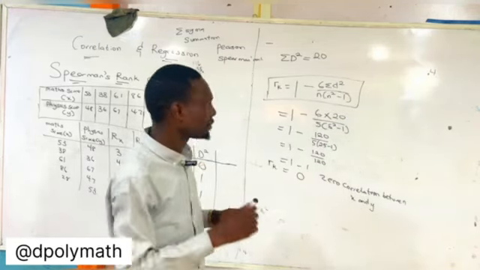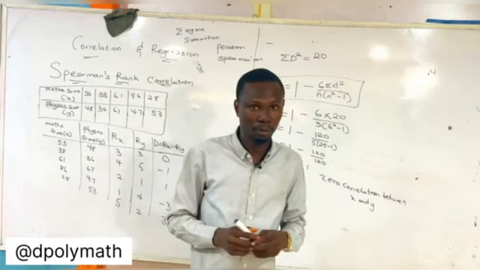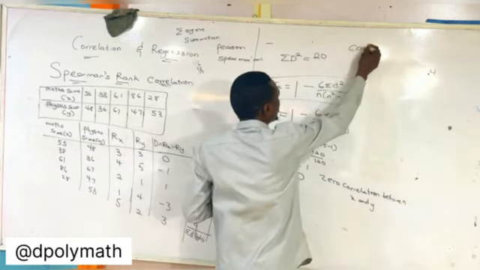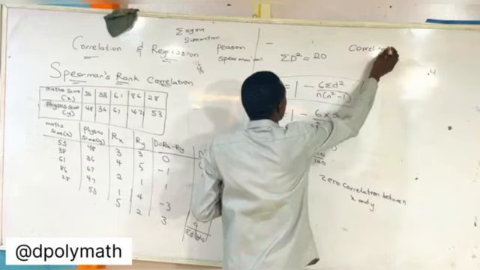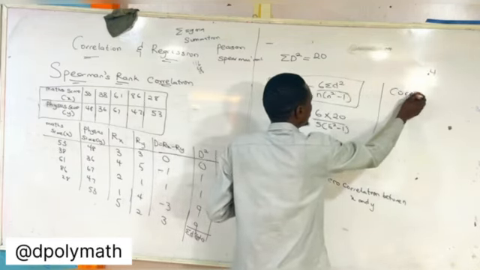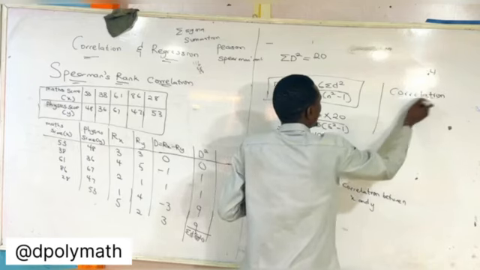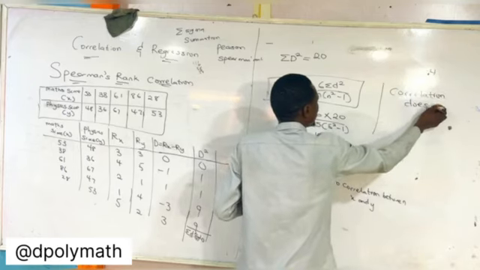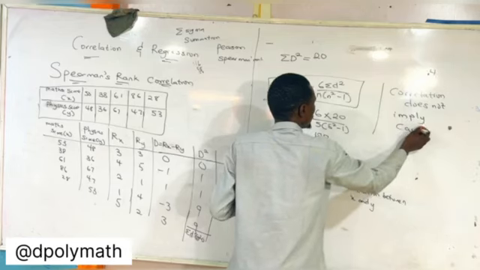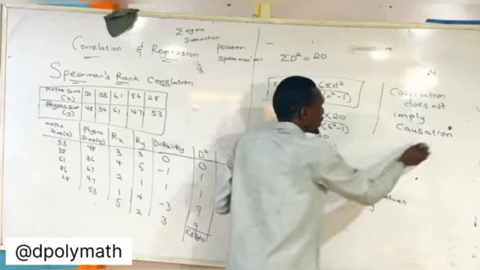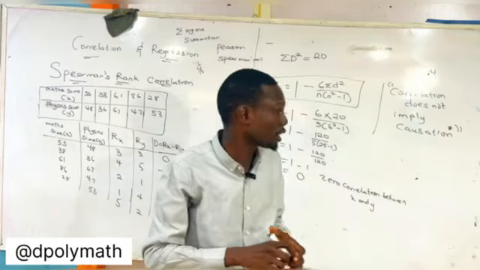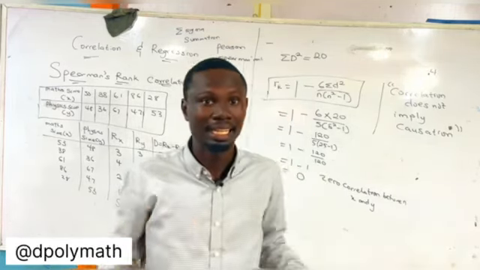Now there's something very important that I must not fail to mention, which is the fact that correlation does not imply causation. Now, if you are watching this, you probably have heard of this phrase before, maybe in English.